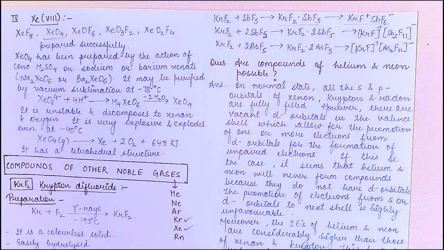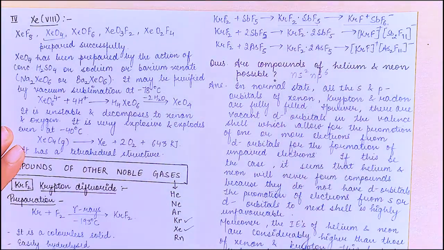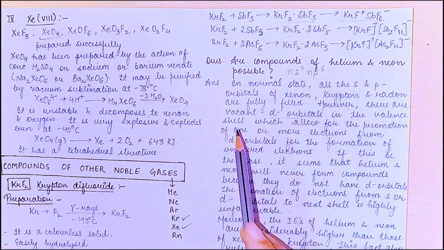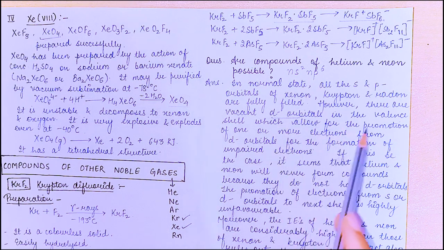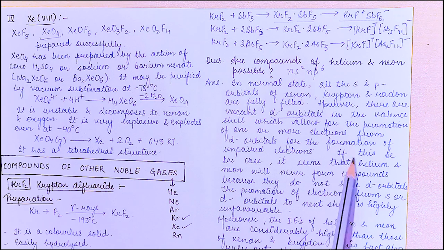So there is a question for you. Are the compounds of helium and neon possible? So let's see the answer. In normal state, all the s and p orbitals of xenon, krypton, and radon are fully filled. We know the electronic configuration is ns2 np6. However, there are vacant d orbitals in the valence shell which allow for the promotion of one or more electrons from p orbitals for the formation of unpaired electrons. So the vacant d orbitals may accept electrons.